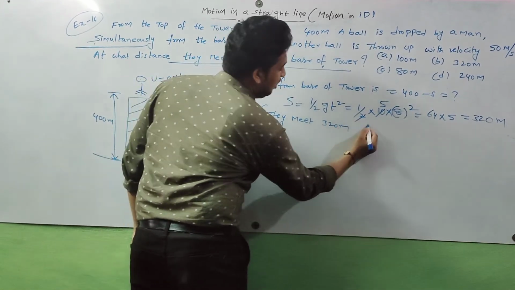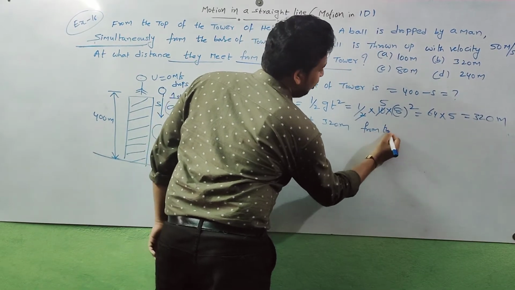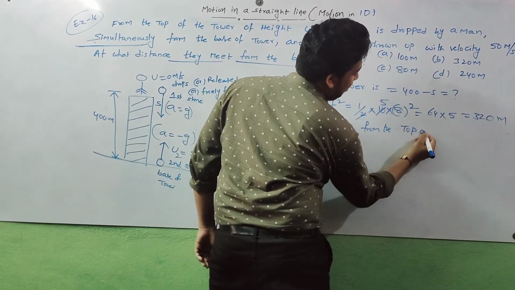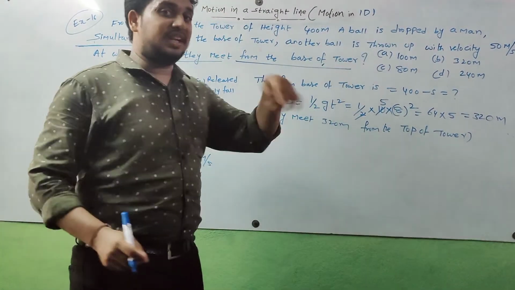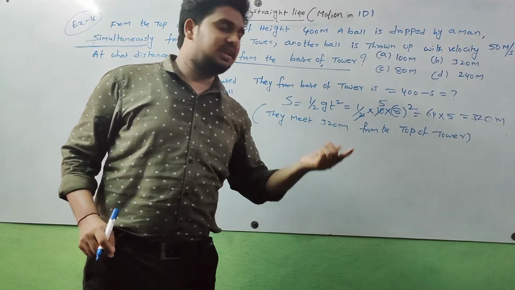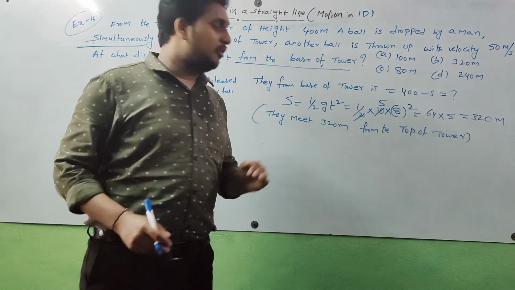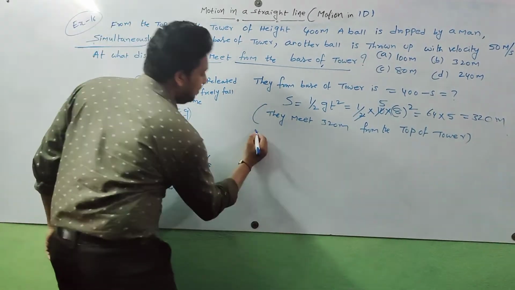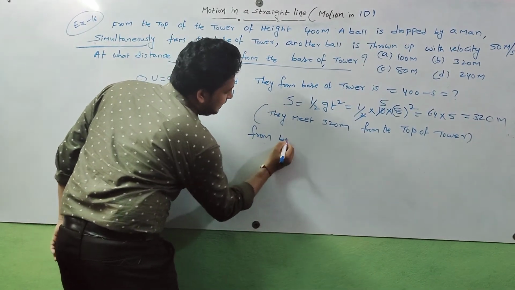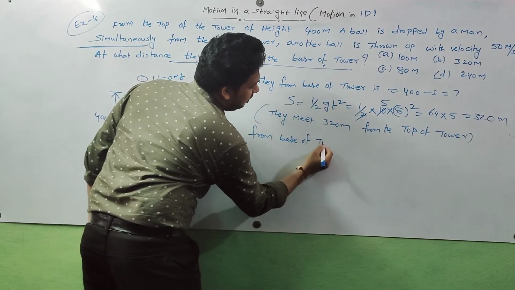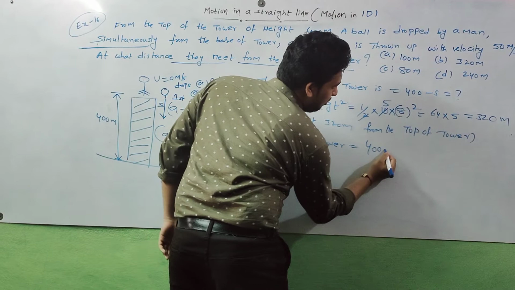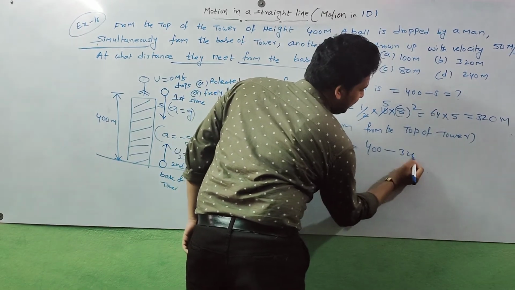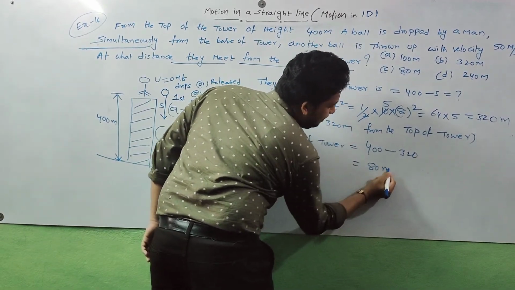They meet 320 meters from the top of the tower. Sometimes it is asked in the question, from the top of the tower 320 meters they meet. From the base of the tower, how do we get it? The total distance is 400 minus this 320, so we get 80 meters.